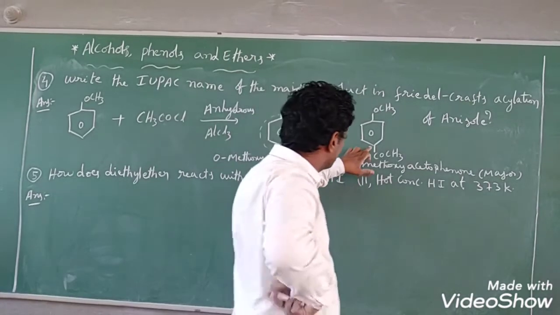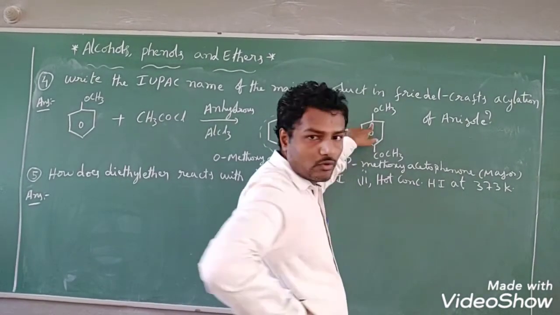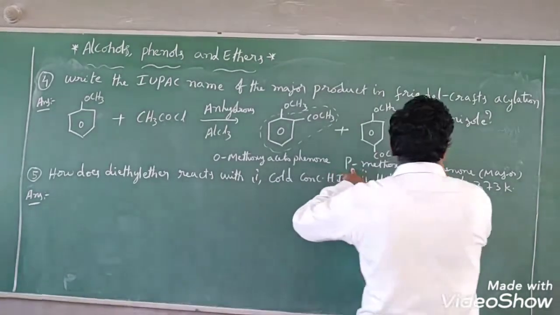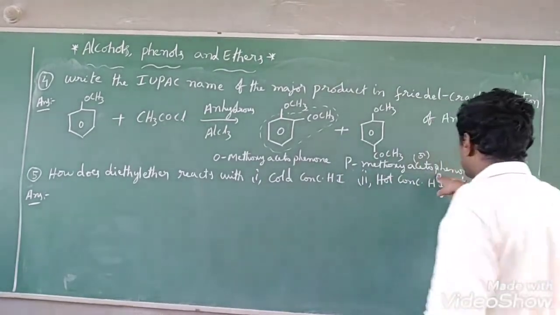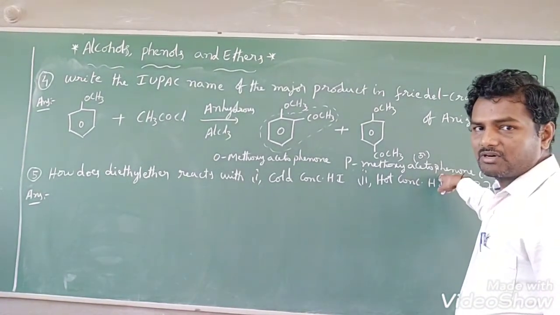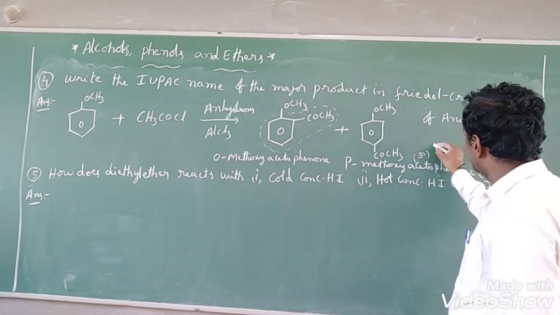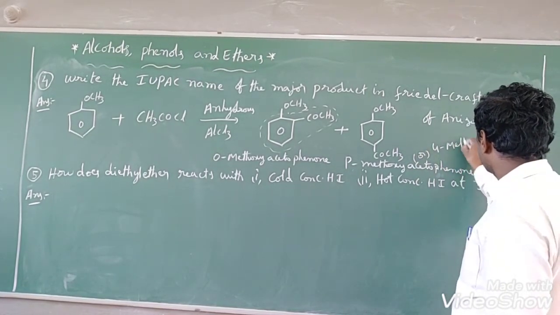4-methoxy. See on which position the methoxy is present: 1, 2, 3, 4. So 4-methoxy. I am writing the IUPAC name here. You can also write this one; it is IUPAC accepted, the correct name only.